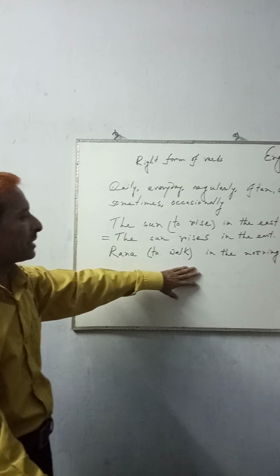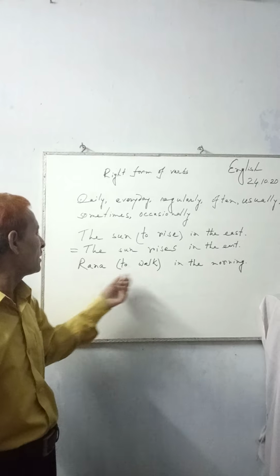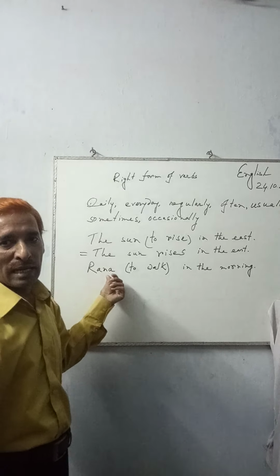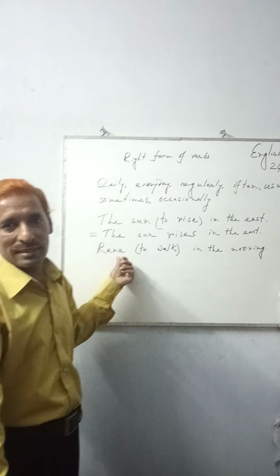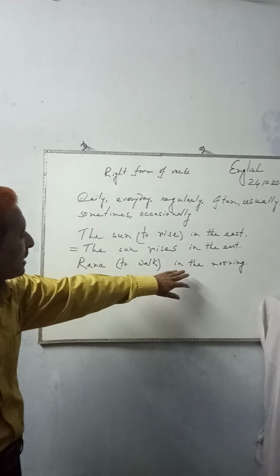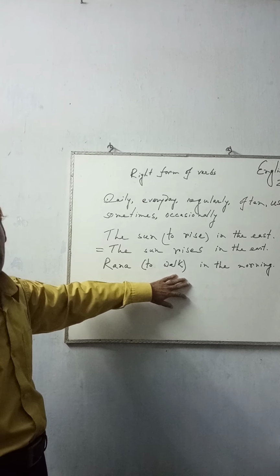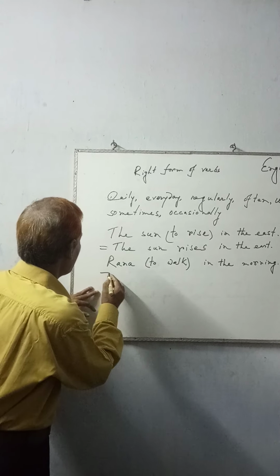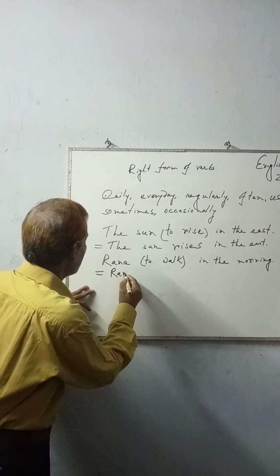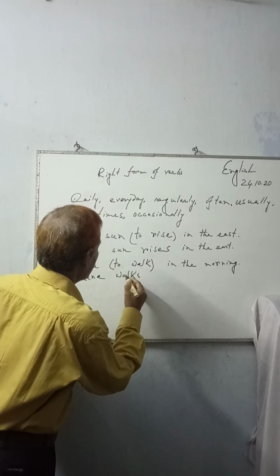There are other sentences of habitual facts. We can also say Rana exercises regularly. So the sentence is indicating habitual fact. And here Rana is third person singular, so the right form would be Rana walks.